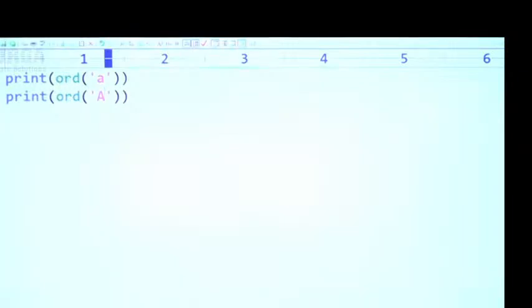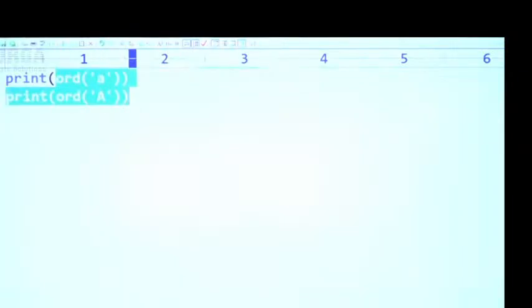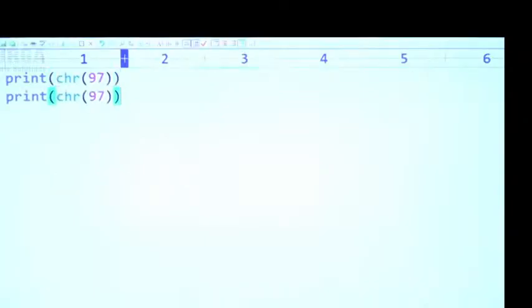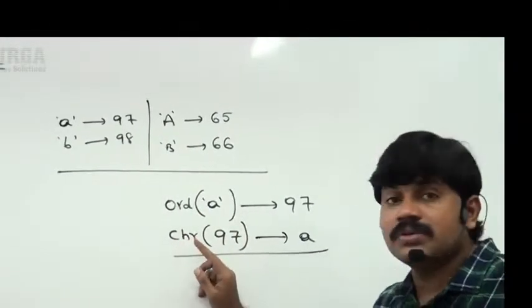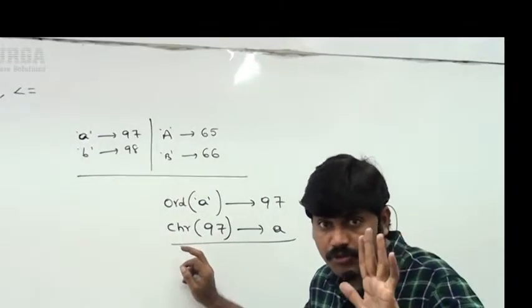Similarly, here I want to know chr of 97. Which character is associated with Unicode 97? Small a is the answer. Sir, which character is associated with 68? I don't know, 68. Now, capital D is the corresponding character associated with 68. So you should be aware of how to use the ord function and how to use the chr function. Please make sure you are aware, sir.